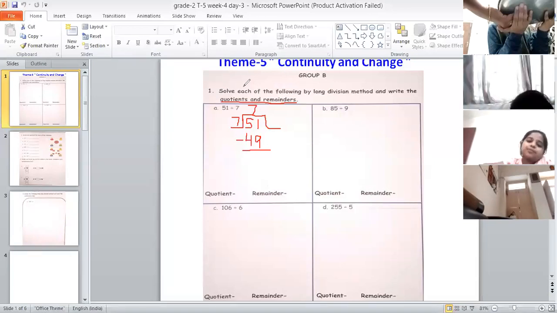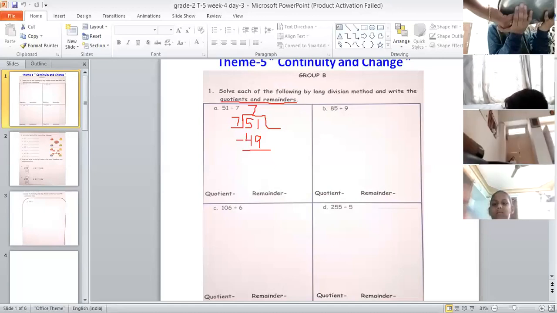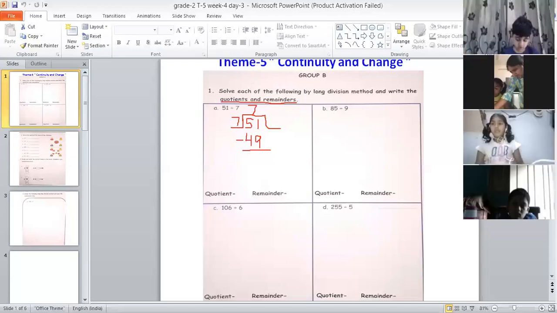Okay, Bilvika, I'll explain it. Please pay attention and listen carefully, okay? Dhriti Reddy, you tell me, is it possible to take away 9 from 1? Bilvika, please pay attention. Yes, Dhriti. No, ma'am. What we'll do now? What we will do then? Dhriti Reddy, you tell me what we will do now.